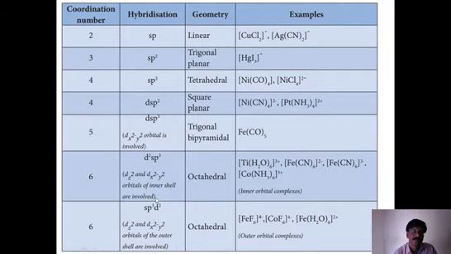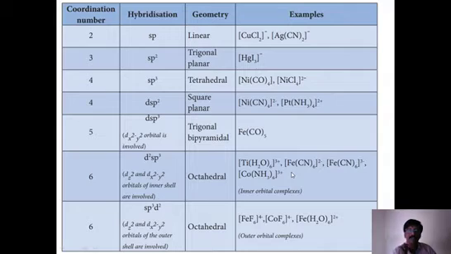It is written as sp3d2. So if you write d2 on the right side, it indicates 4d orbital is involved. If you write d on the left side, it indicates 3d orbitals are involved. So that is a major point you need to understand. And both are the same in shape, octahedral shape. But on the left side, if 3d orbitals are involved, then we call it an inner orbital complex.